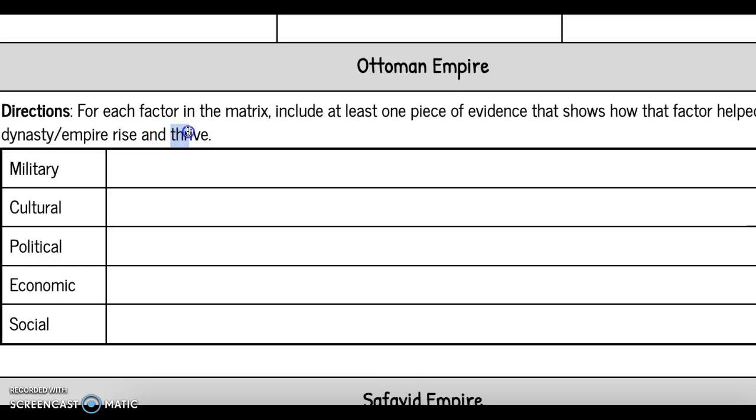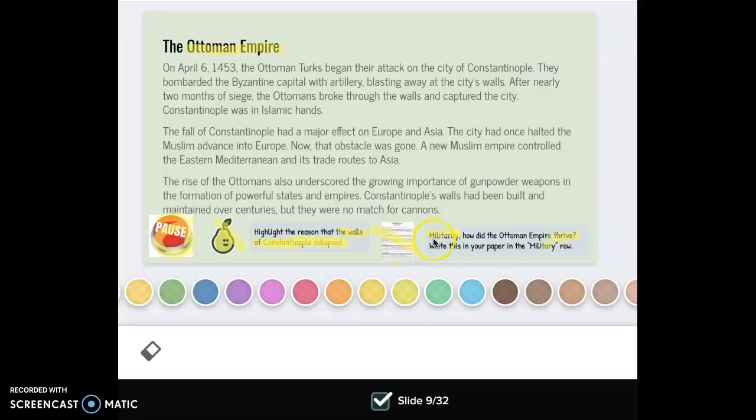So from context clues, I can guess that the word thrive means do well. So how did they do well in all 5 of these areas? Now the first one that I just looked at from my Pear Deck said militarily. So I'm looking for something that has to do with the military, fighting, defending, taking over other lands, armies, navies, anything to do with that. So now that I know what I'm looking for, I'm going to pause this video, read, and complete these 2 activities. Pause and do that now.